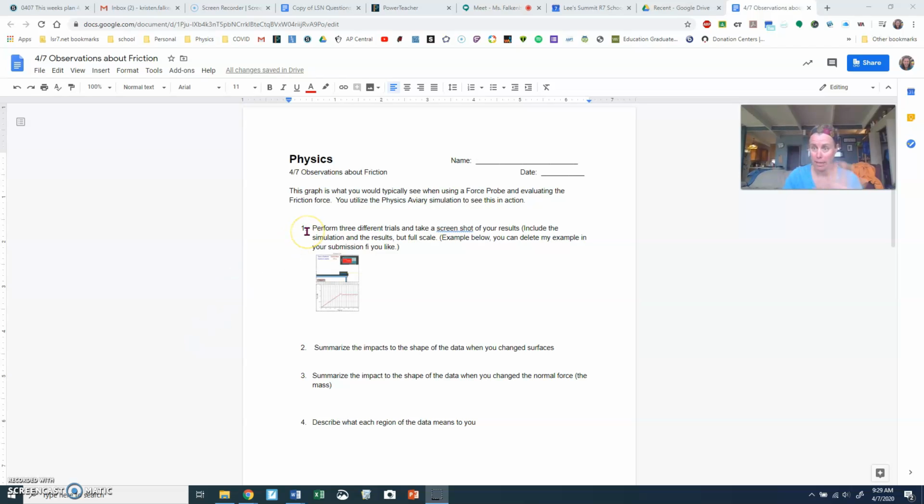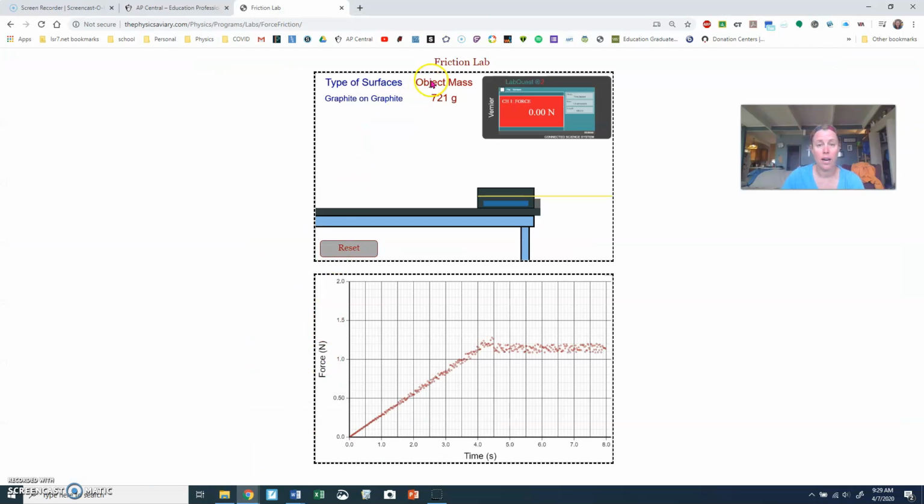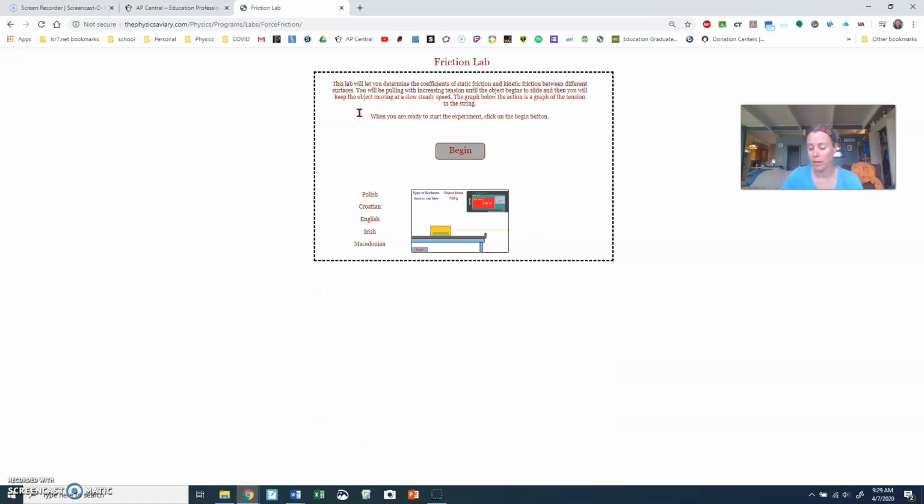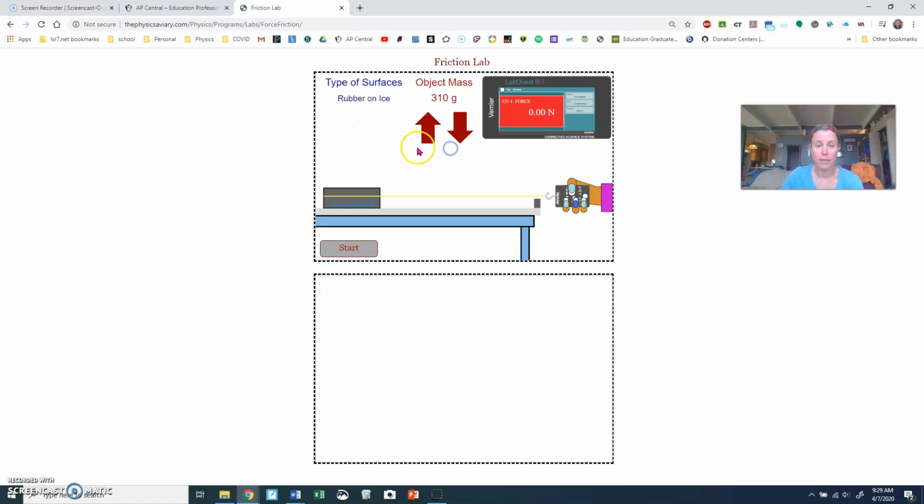So here's back to this. Here's your assignment. It's observations about friction, okay? You are going to go to the Physics Aviary, and basically go to the friction lab, and begin. There are different types of surfaces that you can choose. You're going to do at least 3 trials and take screenshots.